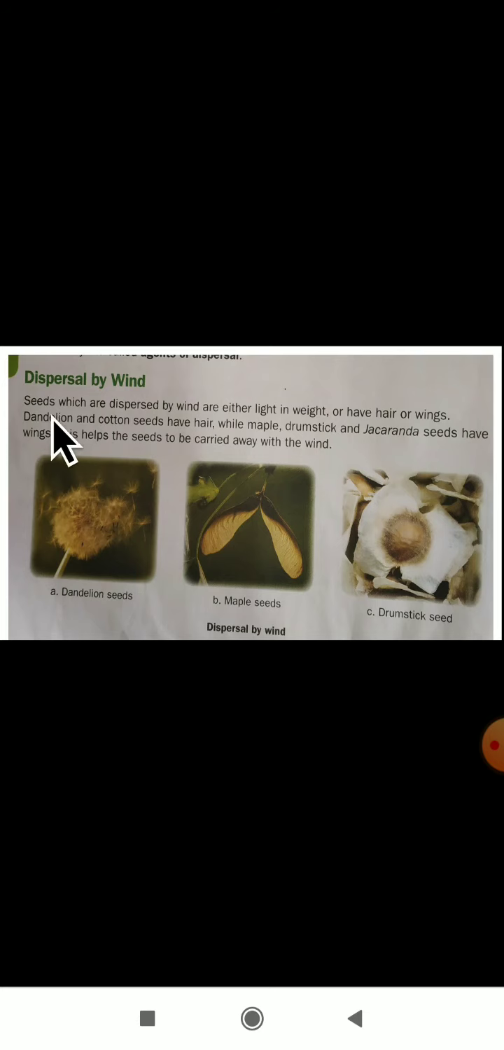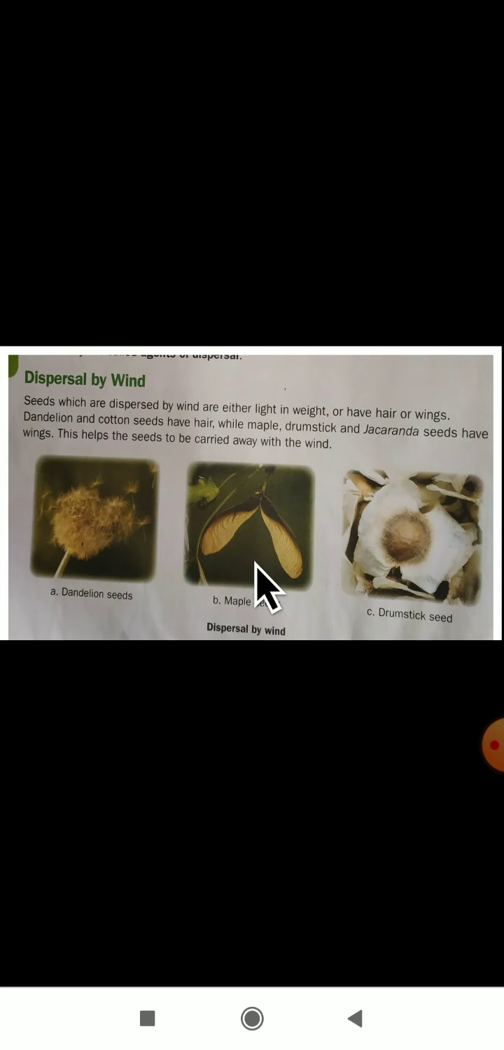See what they have given. Dandelion and cotton seeds have hair, while maple, drumstick and jacaranda seeds have wings. As these have wings and these have hair, this helps the seeds to be carried away with the wind. These are the dandelion seeds. You can observe these dandelion seeds are having hair, in the picture I have shown here.